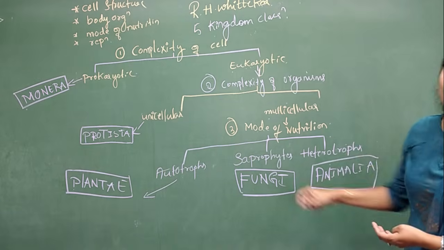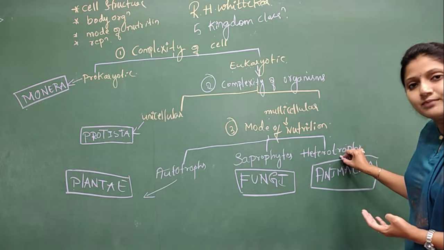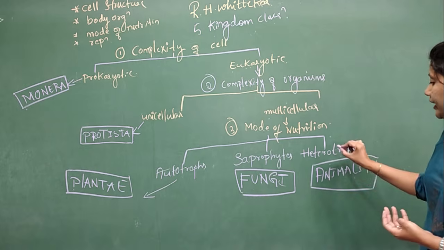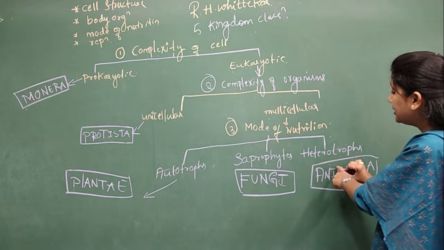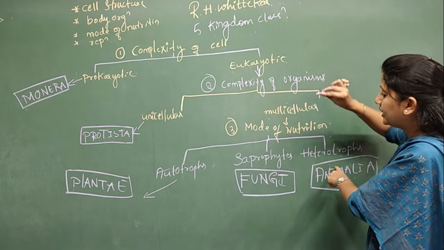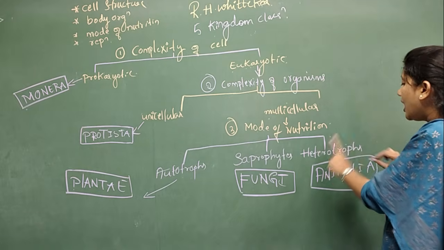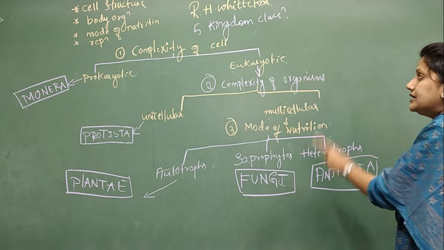They have to depend on other organisms for their food. So all those are being grouped under the kingdom called as Animalia. So Animalia, what does they constitute of? Eukaryotic multicellular heterotrophic organisms are being placed under the kingdom Animalia.